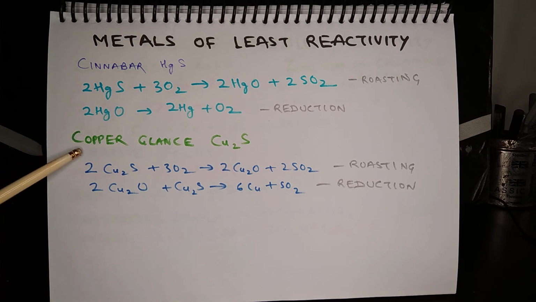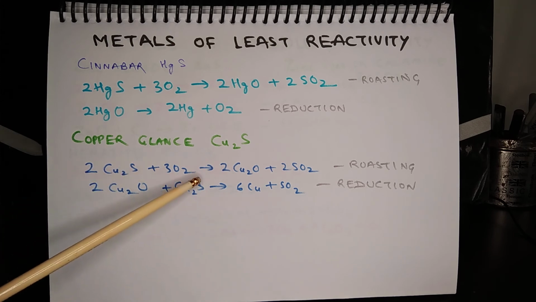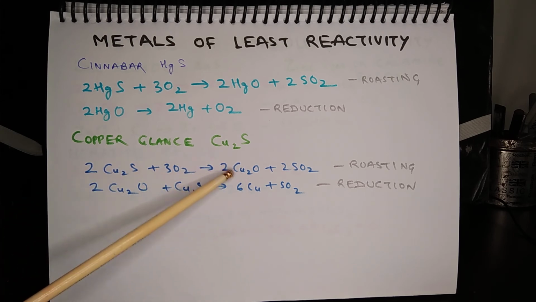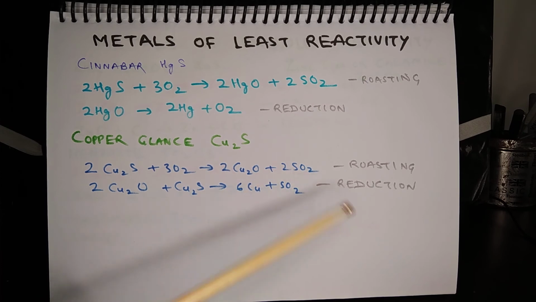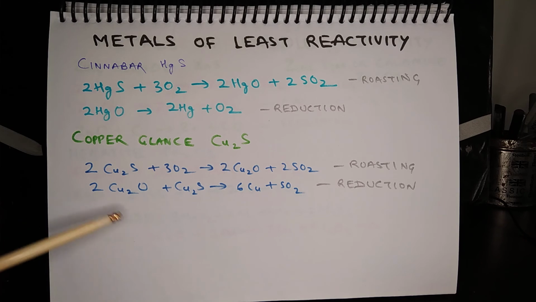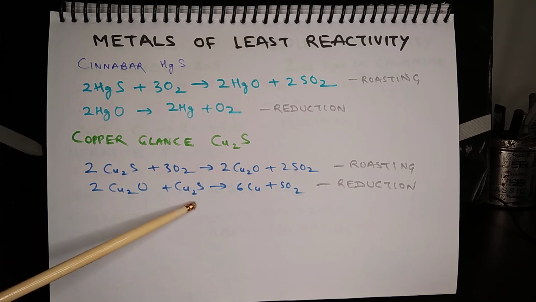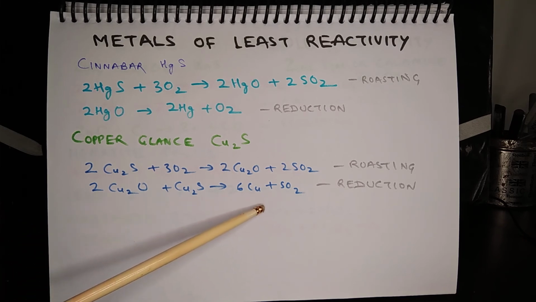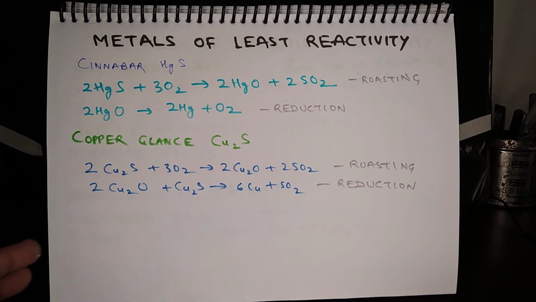Copper is present as copper glance, copper sulfide. This is subjected to roasting. 2Cu2S + 3O2 = 2Cu2O + 2SO2. Then it is subjected to reduction. 2Cu2O + Cu2S = 6Cu + SO2.